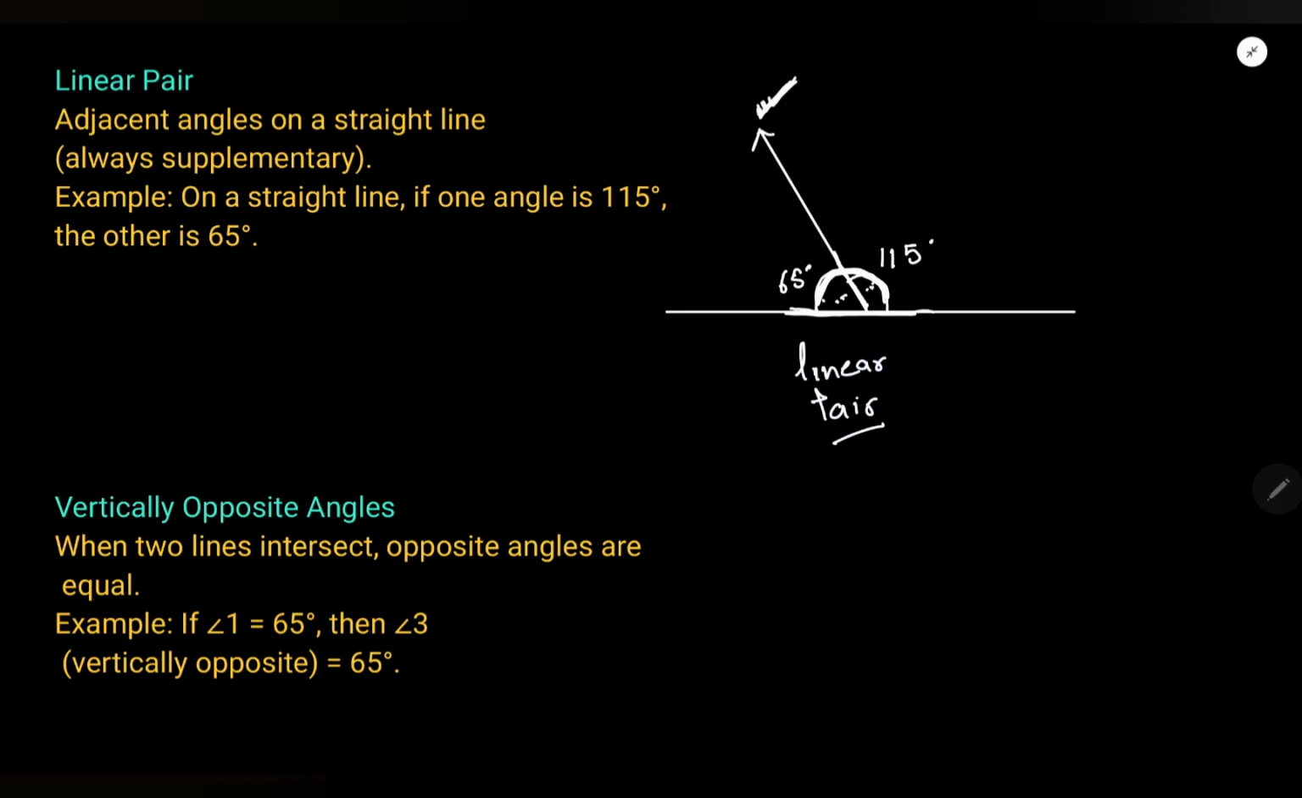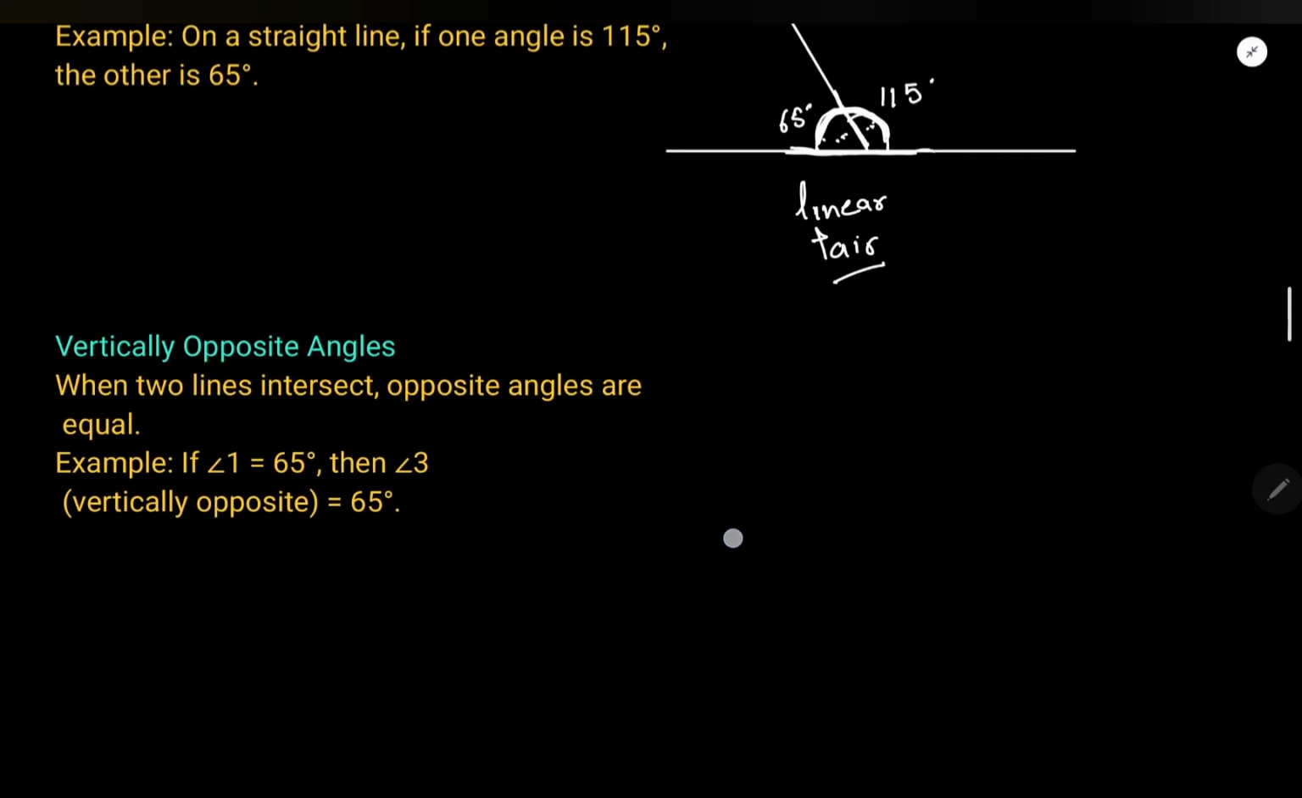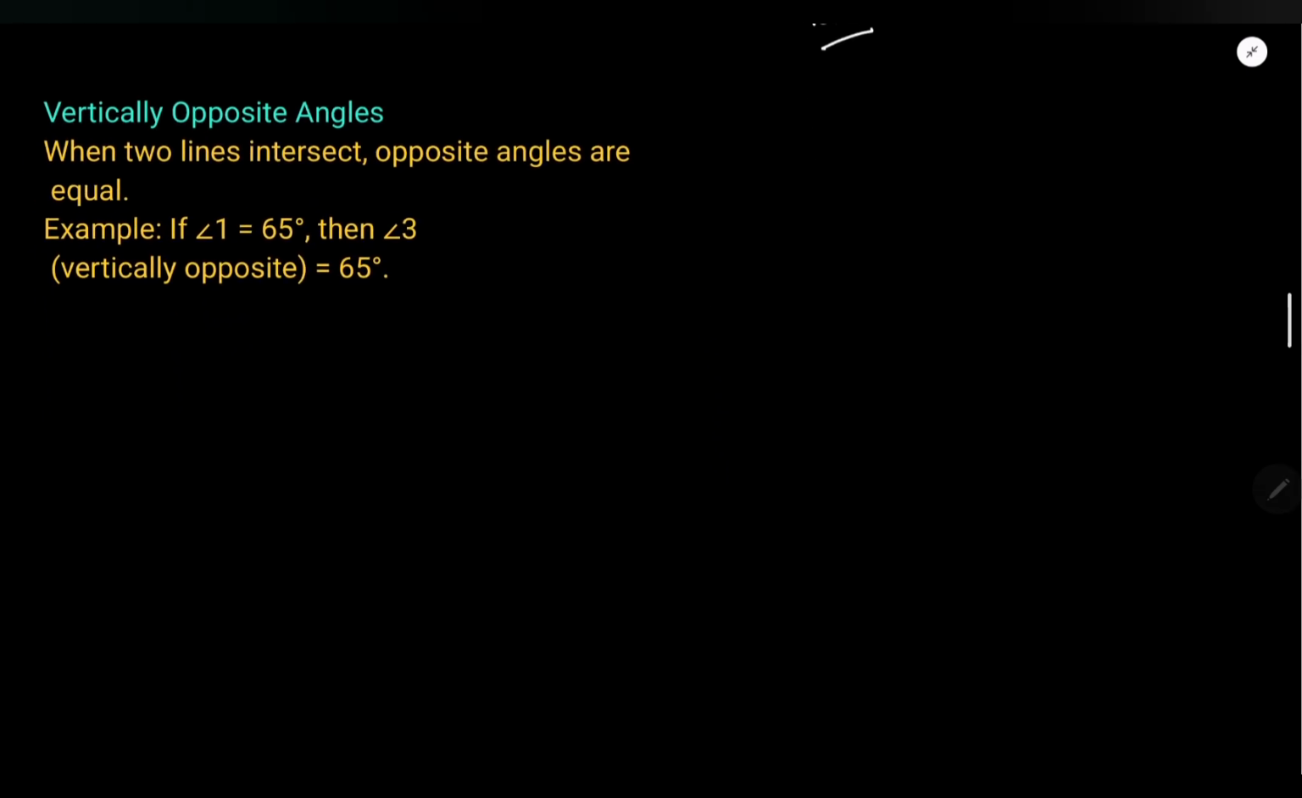After that, we have vertically opposite angles. Suppose now I draw two lines. This is the first line and this is the second line. Now these two lines are intersecting at a point. Can you see they are making four angles? Suppose I say this is angle 1, this is angle 2, this is angle 3, this is angle 4.